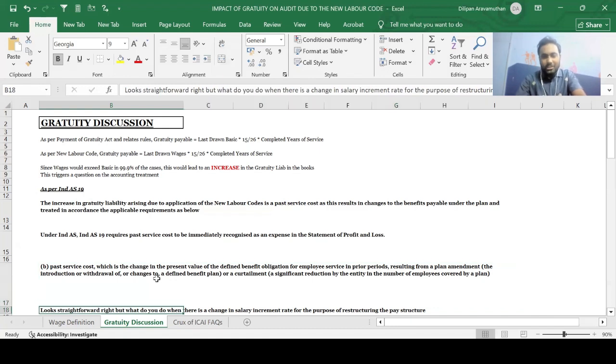Okay, so now we got the answer that the change has to be taken to past service cost. But why are we even in this video? You can just exit this video right away, right? But that's not so simple, guys. It looks straightforward, but it's not straightforward, because there can be a scenario where a certain portion would have to go to past service cost, while a certain portion would have to go to remeasurement in OCI.